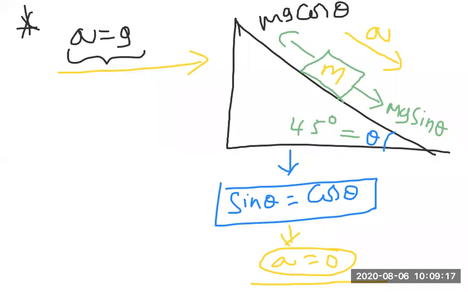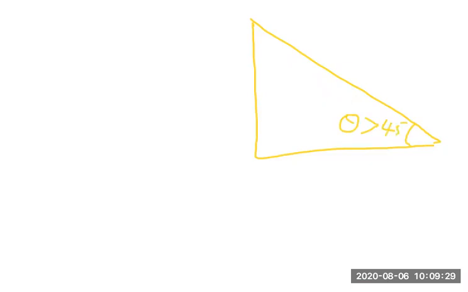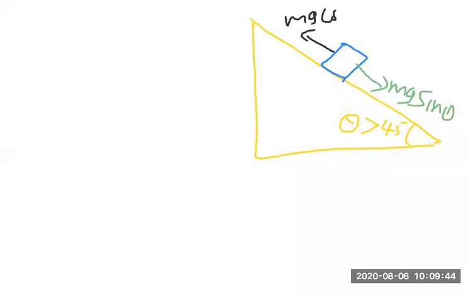Suppose we are taking that theta is greater than 45. Downward it is mg sin theta, upward we have mg cos theta, where m is the mass.